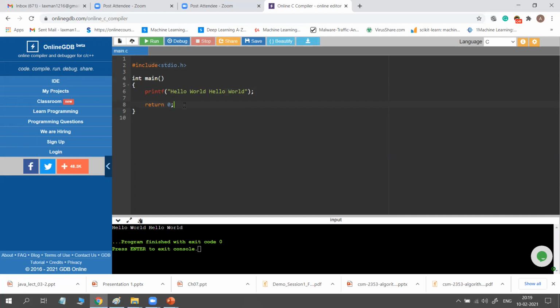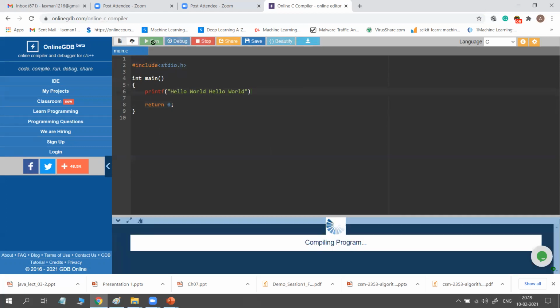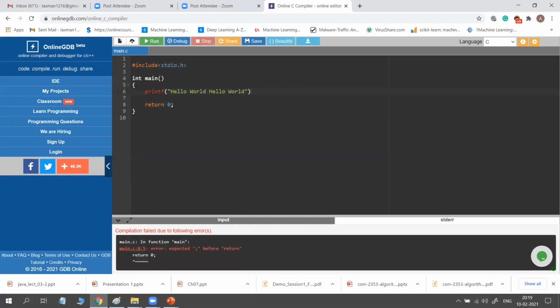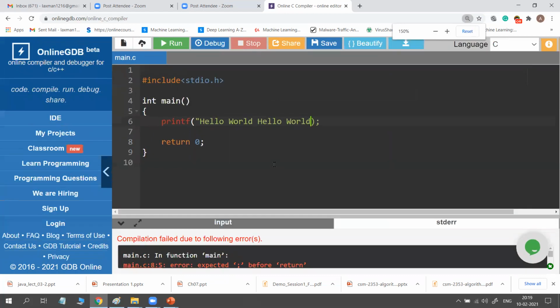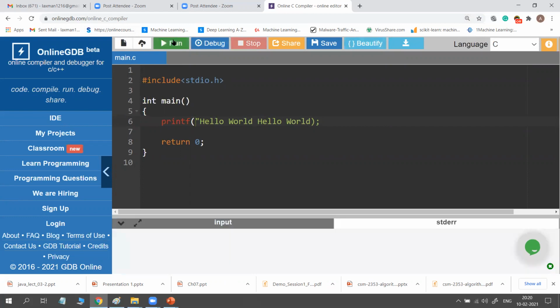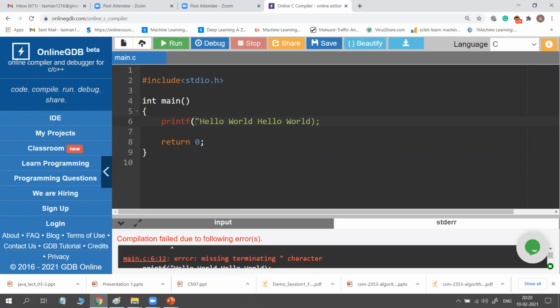Okay. Similarly, in the printf, I am trying to remove this semicolon. See, even this semicolon is also compulsory. See, it shows an error, expected semicolon before return. So you put the semicolon. Similarly, I removed this double quote. See, the open double quote is there, but the closing double quote is removed. So run it. You will see the error here below: missing terminating double quotes. So all this is syntax. You must write in this way.